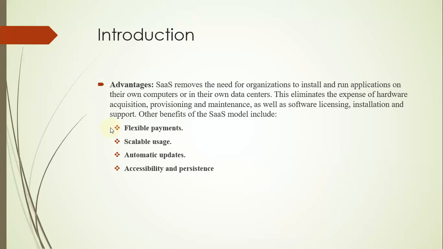Automatic updates means new things will come. You need not worry about your licensing version. It is the responsibility of the cloud service provider to provide the updates or updated software. And accessibility and persistence: since many users have tasks which cannot be located at a single location, or they are usually traveling, with the help of the internet they can access the software as a service.